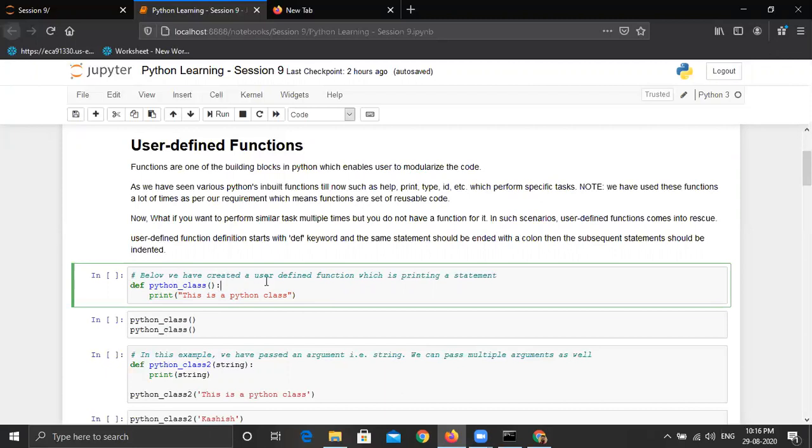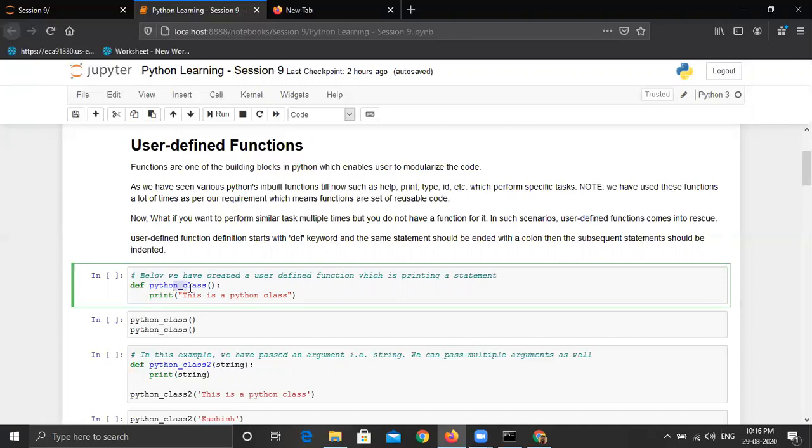Below we have created a user defined function which is printing a statement. We are creating a function by using the def keyword. So this is a function definition. Function definition starts from here. Then we have to define the function name. This can be any name, abc, any name that you want to give, but I would prefer not to give the inbuilt keywords of Python, as I'm reiterating from the very first session.